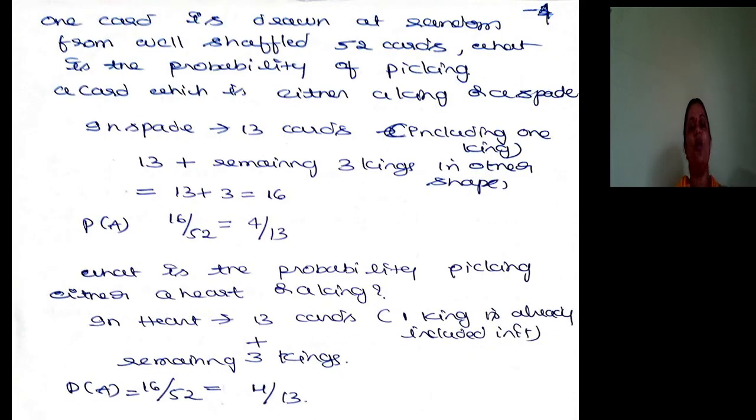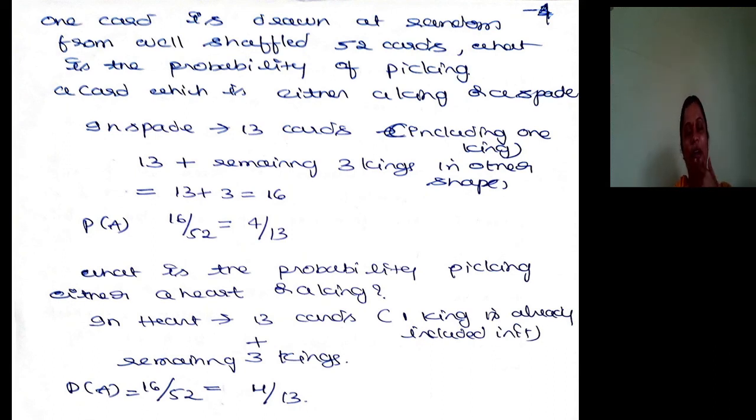2 queens. One card is drawn at random from well shuffled 52 cards. What is the probability of picking a card which is either a king or a spade? In spade shape, there are how many cards? 13. In that, already one king is there. Did you get my point? In other shapes, there are 3 more kings. So 13 plus 3, 16. 16 is the favorable outcome divided by 52.